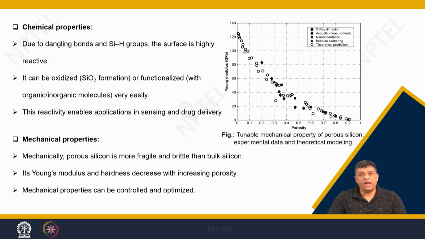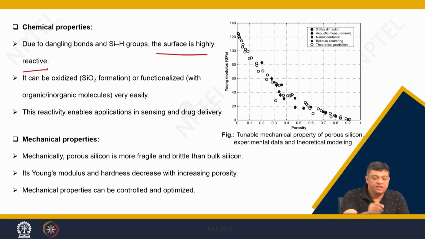Because you can have the dangling bonds of silicon and hydrogen groups, you will find that the surface is highly reactive, and if you increase the surface area, that means you have high specific surface area, then their chemical reactivity will be quite high, and then you can use it for sensing or drug delivery.